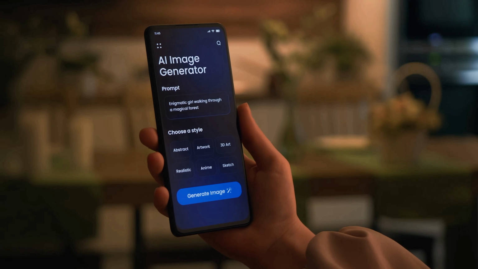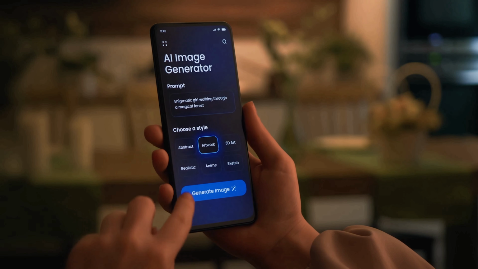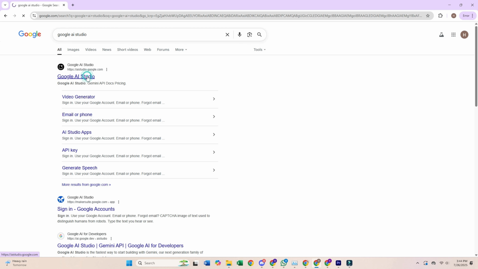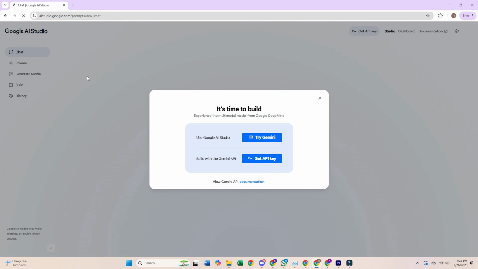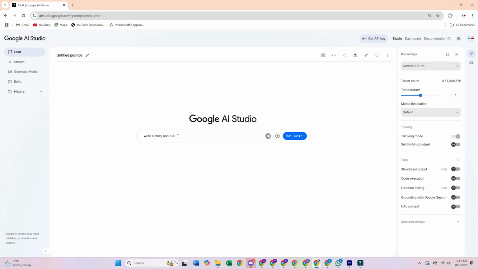Today, I'm sharing 5 free AI tools that'll make your videos, posts, and designs pop, no tech degree required. Let's jump right in. First up is Google AI Studio, your free creative sidekick powered by Gemini.